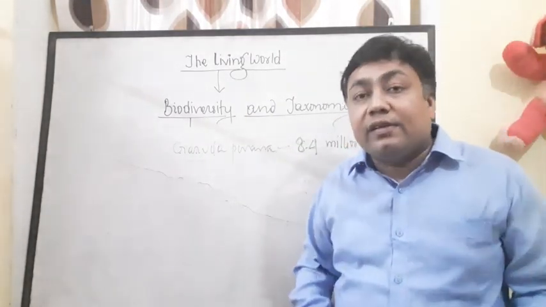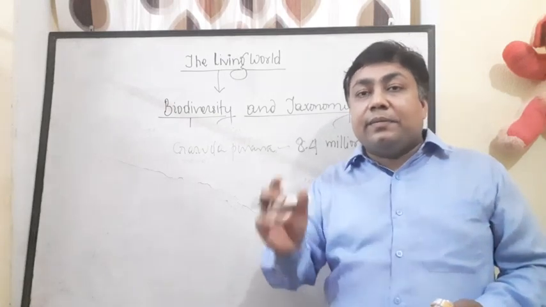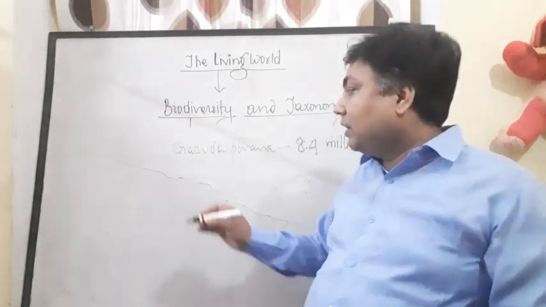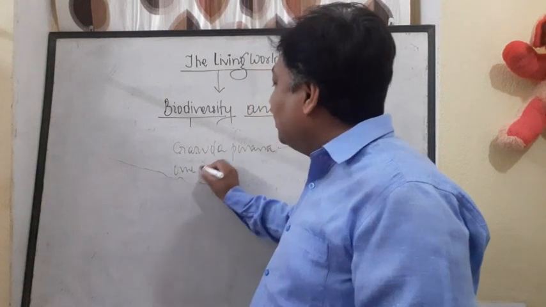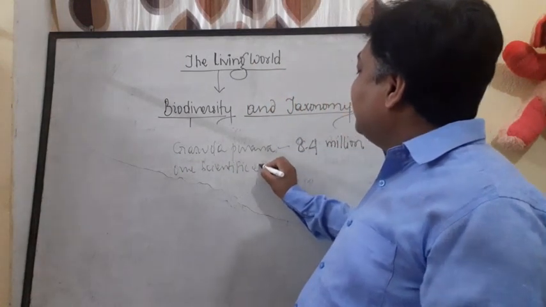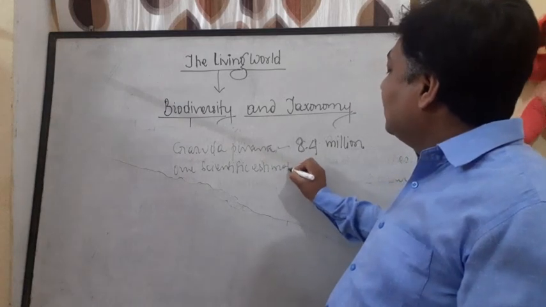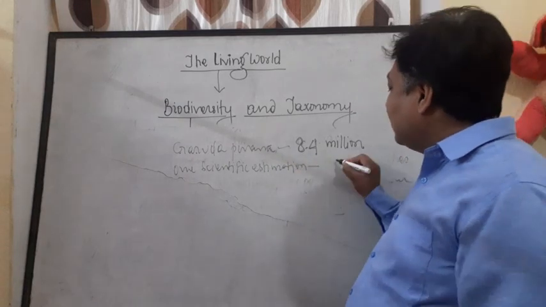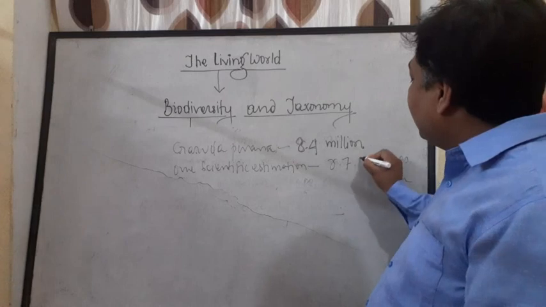Even in the present time, one scientific estimation says that there are 8.7 million life forms.